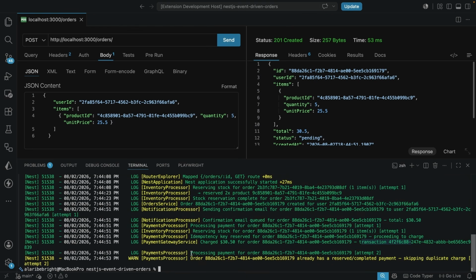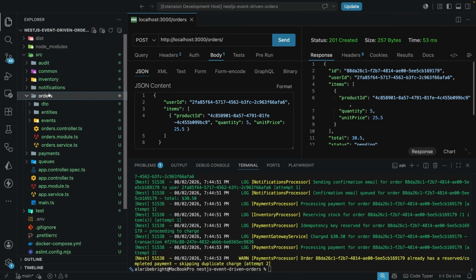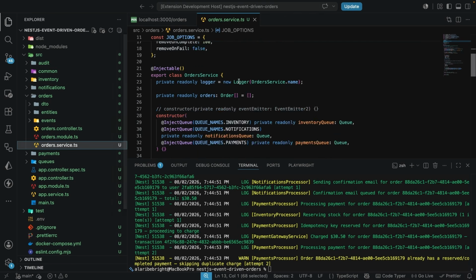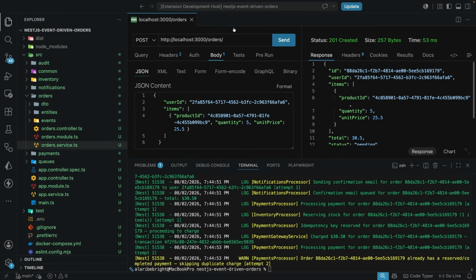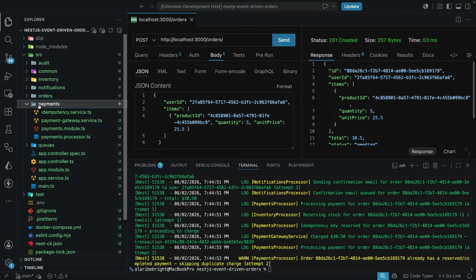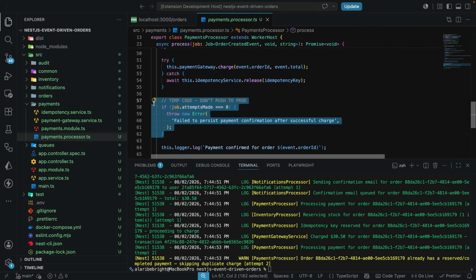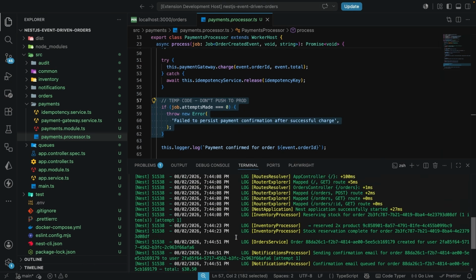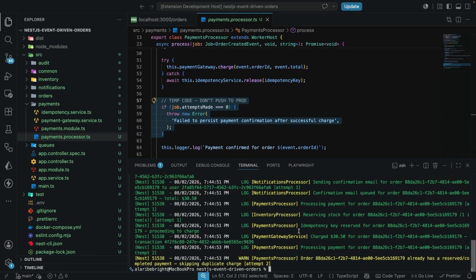And because we broke our application, because of this logic we have here, if we come over to the order service, actually not the order service, the payments here. So let's come over to the payments, and because of this payment processor here where we're going to fail this, that's why over here we see that the first time it failed, we see that the idempotency key has been reserved.